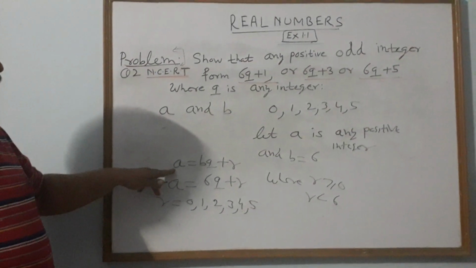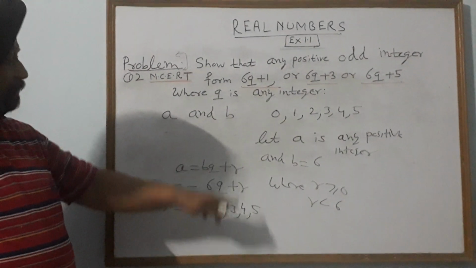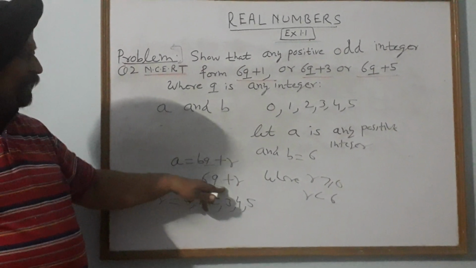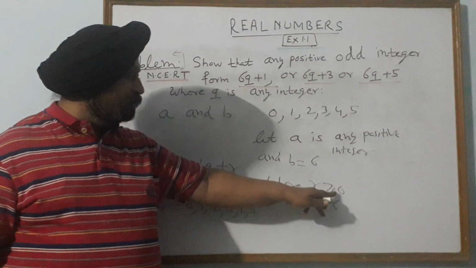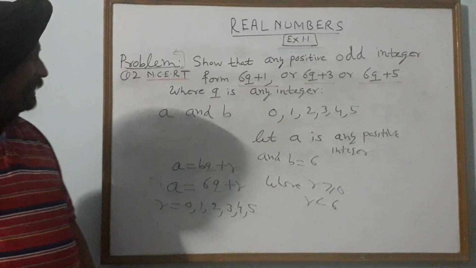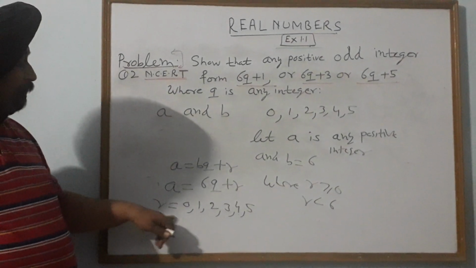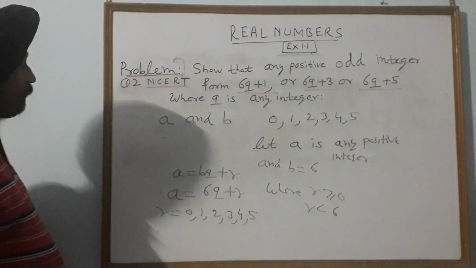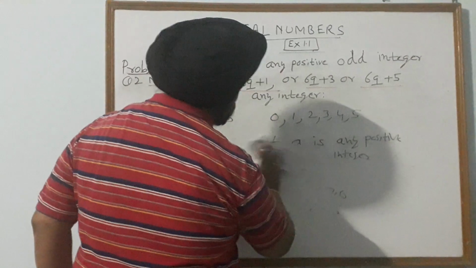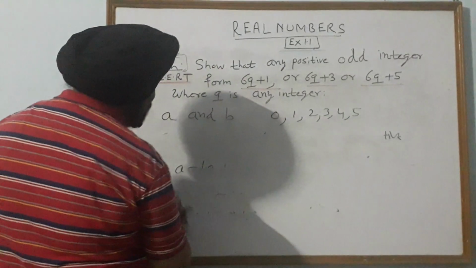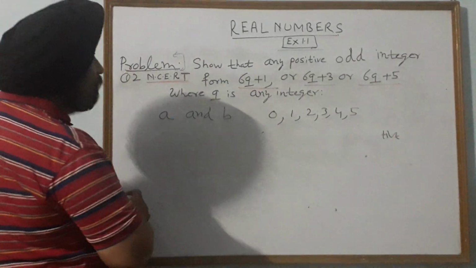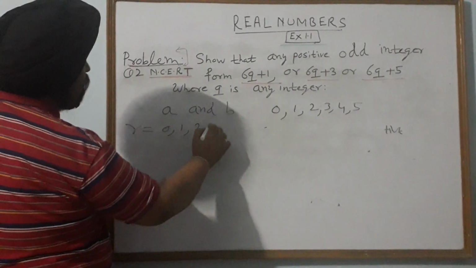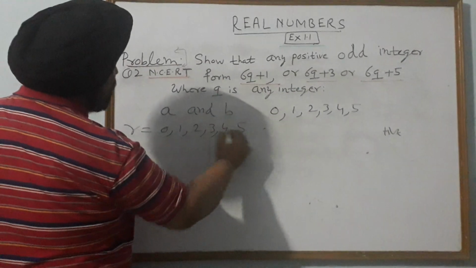Then according to Euclid lemma, A is equal to how much? BQ plus R. In place of B we have written 6. So A is equal to 6q plus R, where R is greater than or equal to 0 and R is less than 6. Therefore the possible values of R are 0, 1, 2, 3, 4 and 5. Now what are the possible values of A?